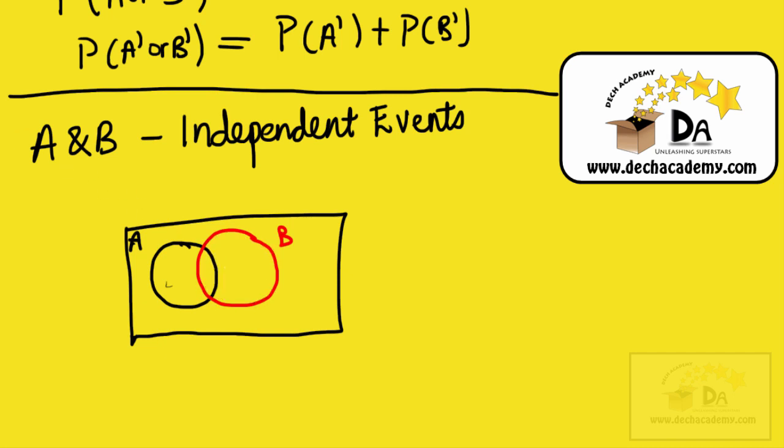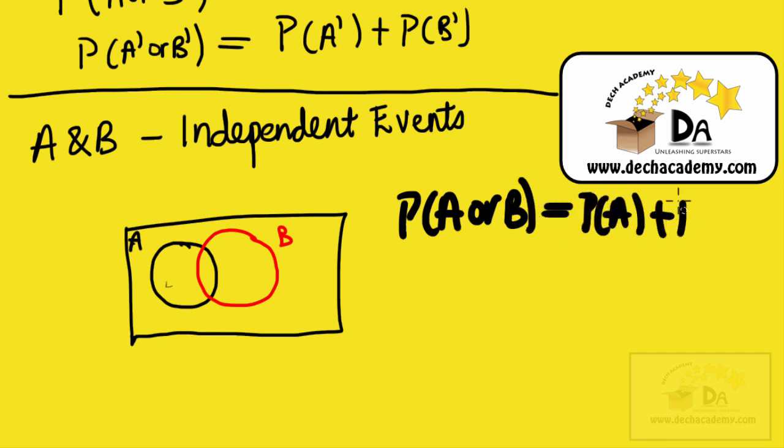Now, if you think about it, if one says the probability of event A or B occurring is equal to the probability of A plus the probability of B, what have you done? You've counted the probability of A occurring, and you've counted the probability of B occurring, but you've counted this region twice. Let me show you. When you counted the probability of A occurring, you counted this region, and you counted this region. So you counted this whole circle. When you counted the probability of B occurring, you counted this region, and this same region again. So you've counted it twice.